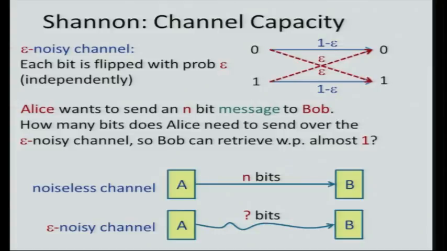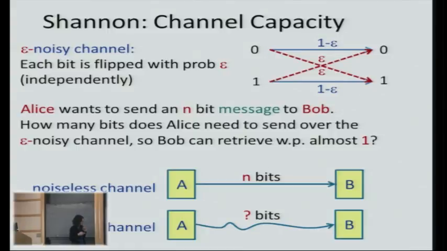And then we consider the following setting. Assume that Alice wants to send an n-bit message to Bob. So 2 people, right? How many bits does Alice need to send over the epsilon noisy channel so Bob can retrieve it with probability almost 1? By almost 1, I mean 1 minus little o of 1.